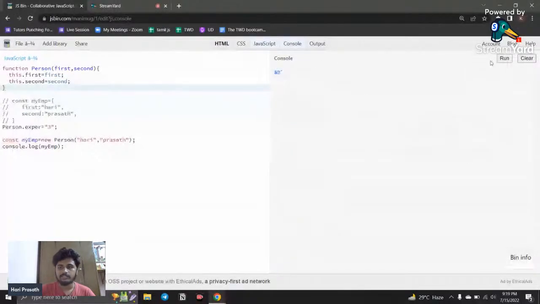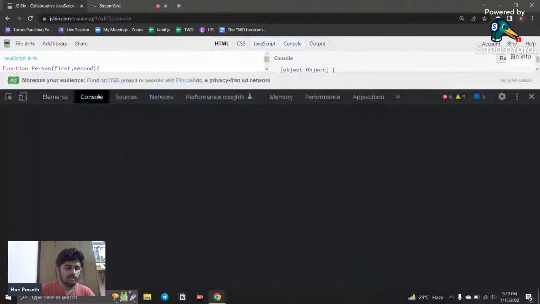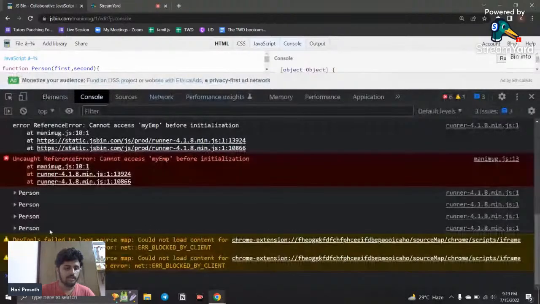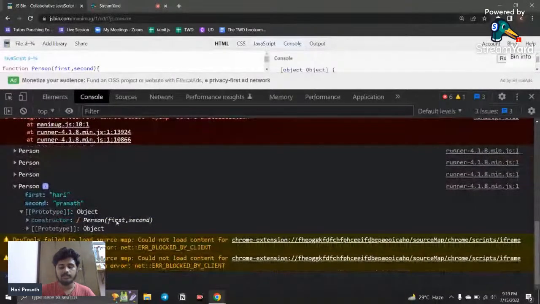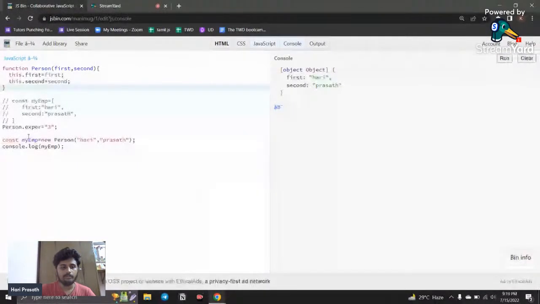Okay, and I just say run, and now I go and inspect the console and add the last one. Here you can see inside the prototype only the constructor method is available. So that is the default method created in JavaScript. That is the only method available. So whatever new variable I added, that is not added.